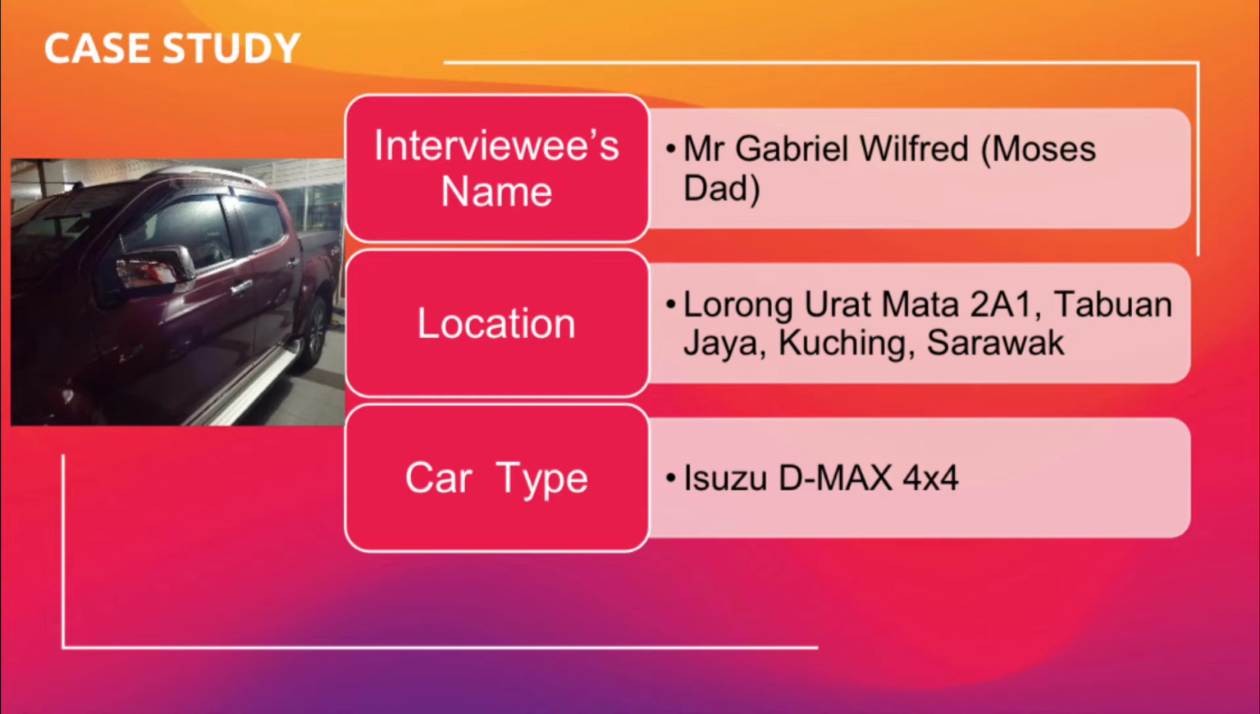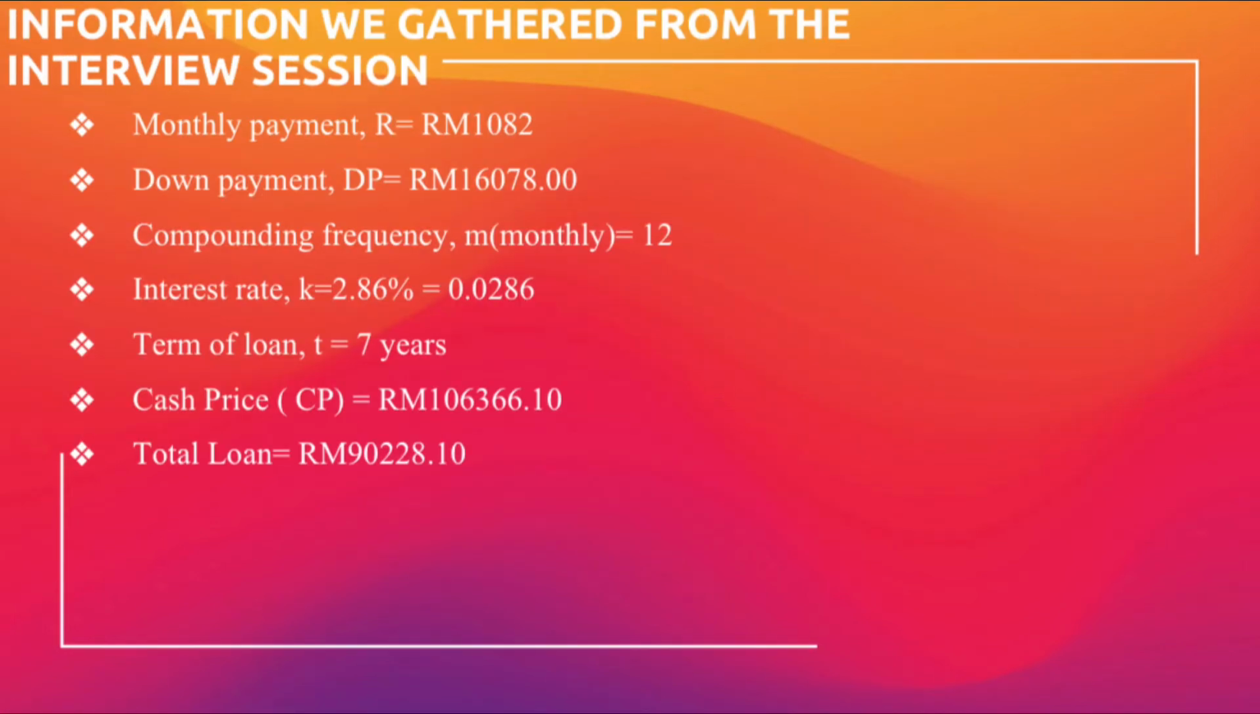The car type that we will be using for our annuity group project is the DMAX 4x4 from the Isuzu company. From the interview session we conducted with Mr. Gabriel, the information we gathered is: monthly payment equals 1082, down payment equals 16078.00, and the compounding frequency, which is monthly, equals 12.